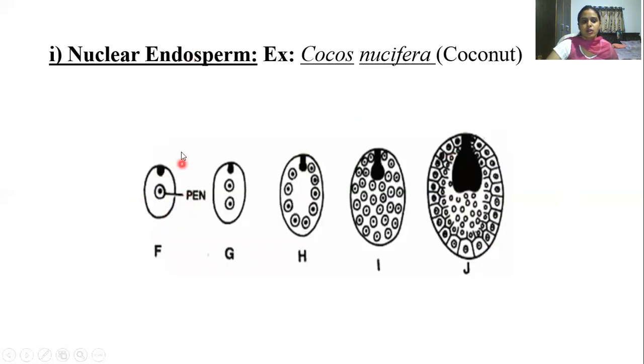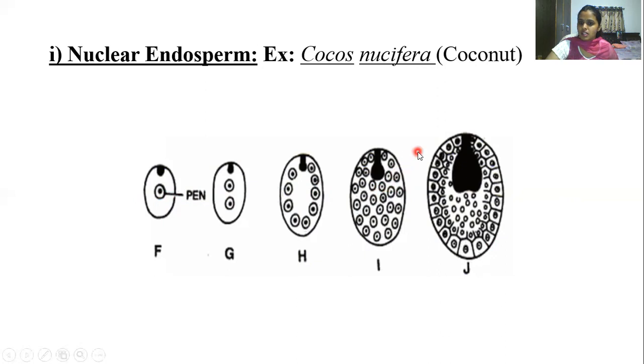In this case also, inside the embryo sac, you can see the presence of the zygote as well as the primary endosperm nucleus. This primary endosperm nucleus will undergo free nuclear division. What is free nuclear division? Karyokinesis takes place, but not cytokinesis. There is no wall formation in this case. You can see the free nuclei arranged in the cytoplasm of the embryo sac.